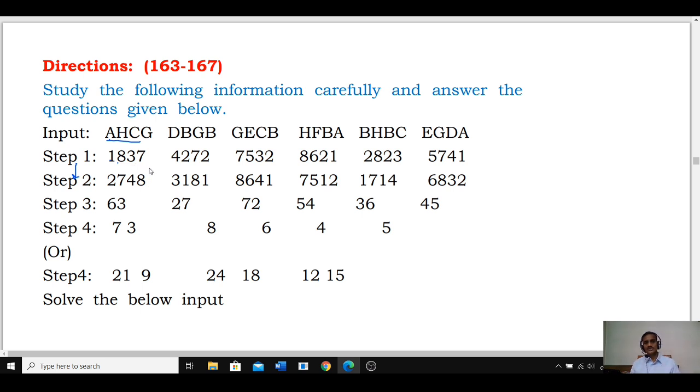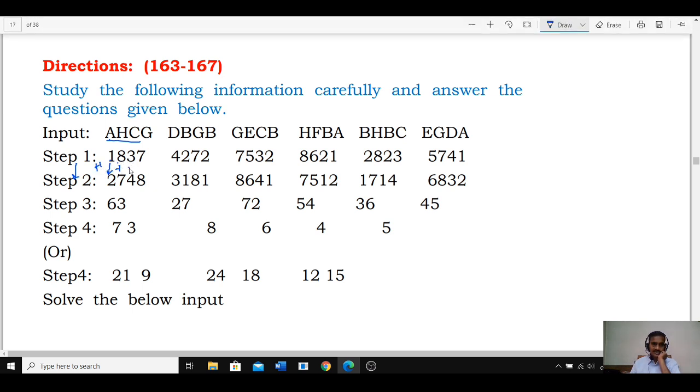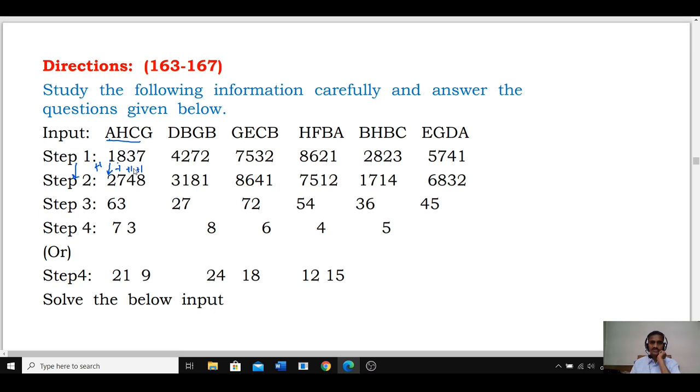Now 42 and 72 and 318. Now say it is an odd digit. What happens to an odd digit? Plus 1. Even digit minus 1, odd digit plus 1. To each of these digits in step 1, if it is an odd, plus 1, even, minus 1.